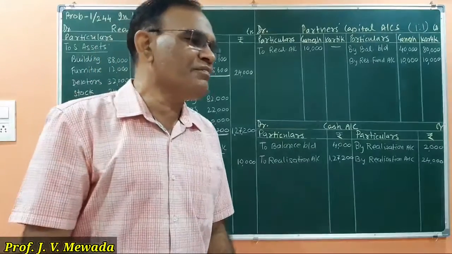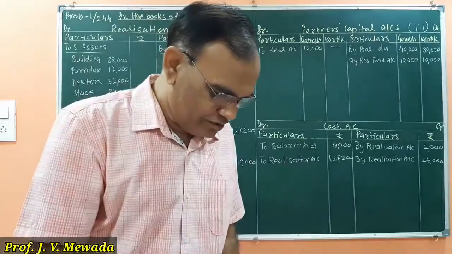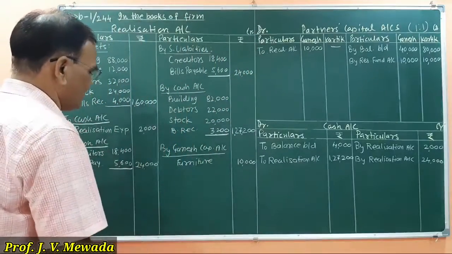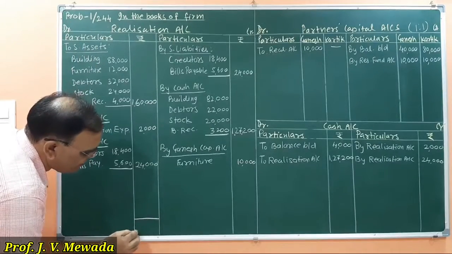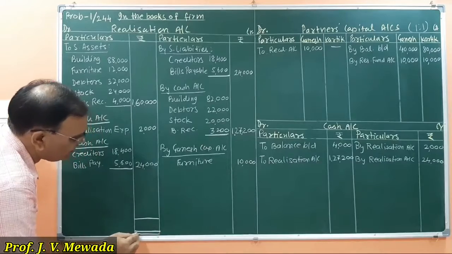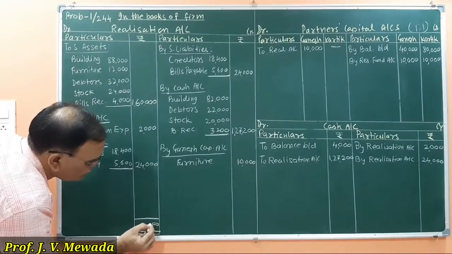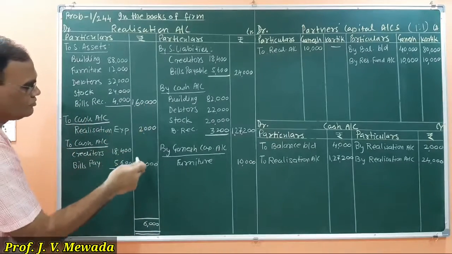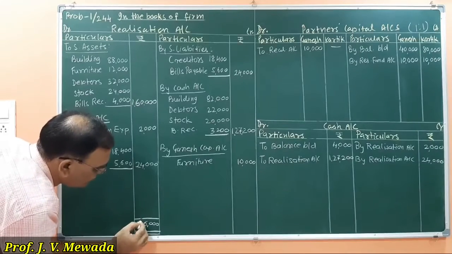Now our next step is to close the realization account. So in realization account the debit side seems to be heavy. On the debit side our total is 1,86,000.